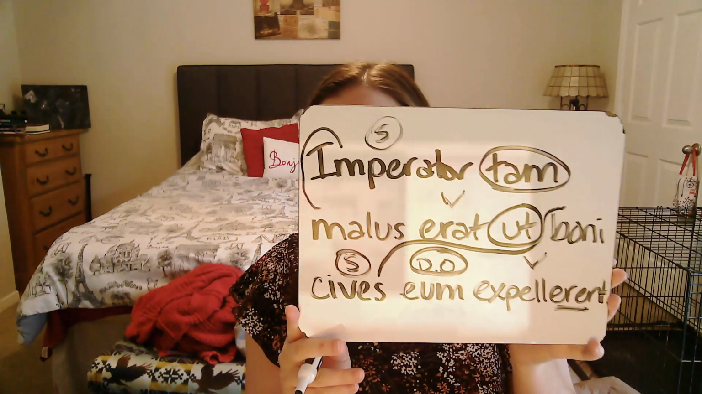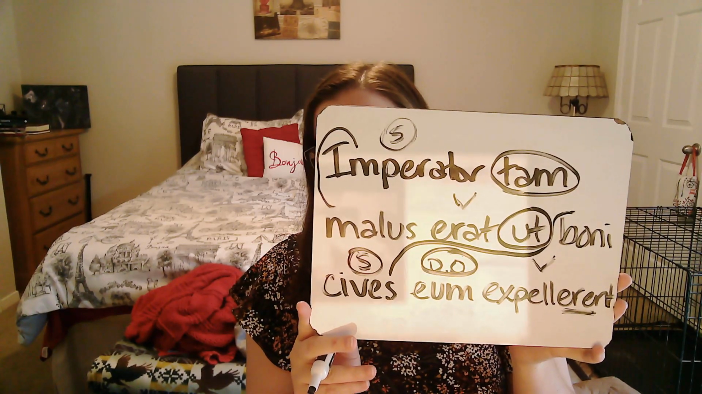The him there comes from eum here. So that's our complete sentence. The emperor was so evil that the good citizens drove him out. Again, remember that we're translating our ut and our result clause just with that or with the result that. If you have any questions, feel free to let me know.